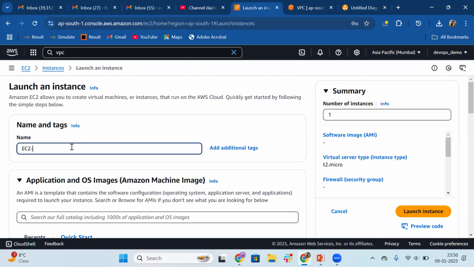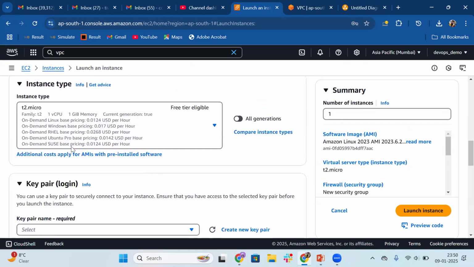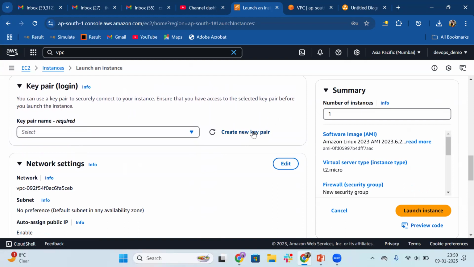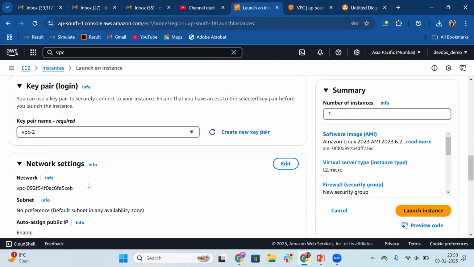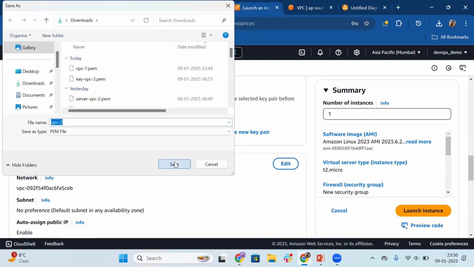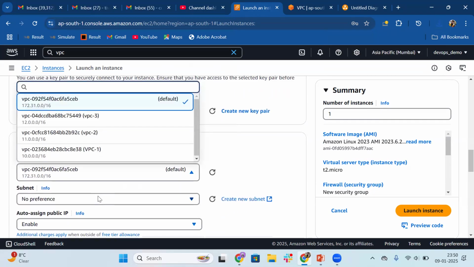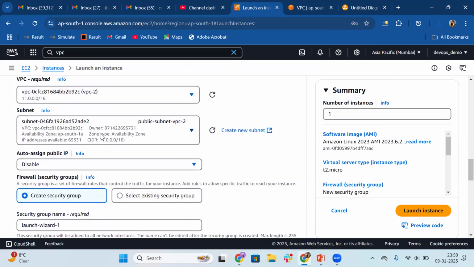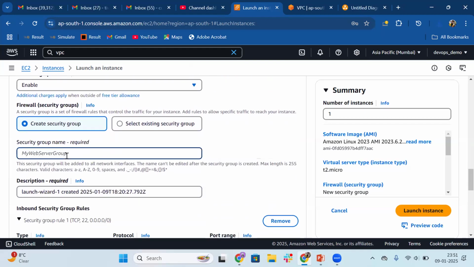EC2 VPC2, that will be my name. Amazon Linux, t2.micro, keep here. Once again, I will create another key pair, and that I will call VPC2. Create, keep here. Save. Edit. VPC will be VPC2. Subnet, auto-assign public IP enable. Security group, I will create once again a new one, EC2 SG VPC2.